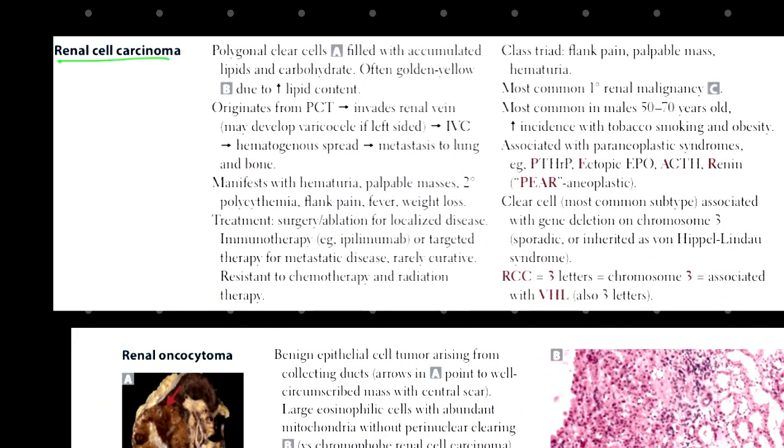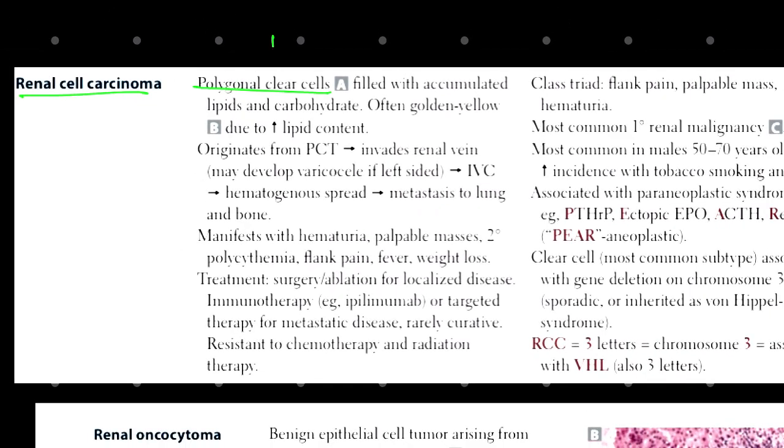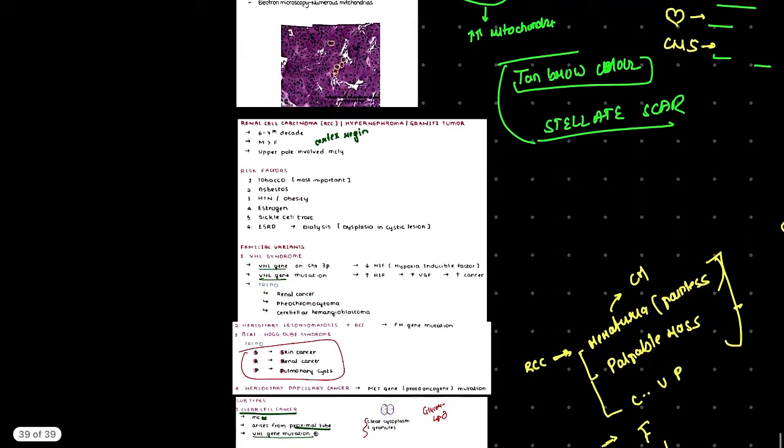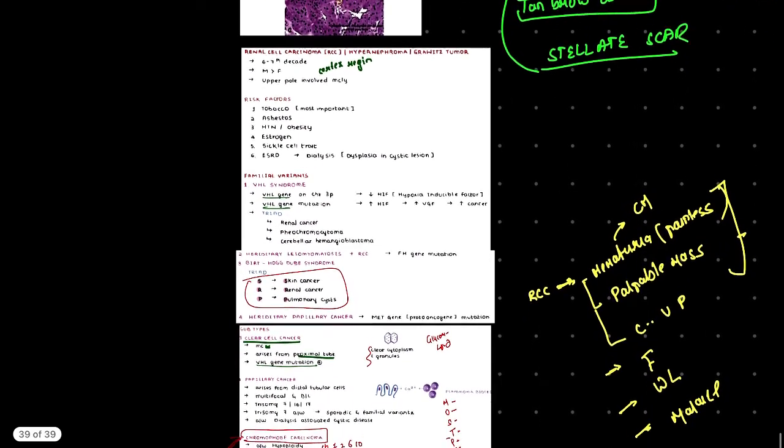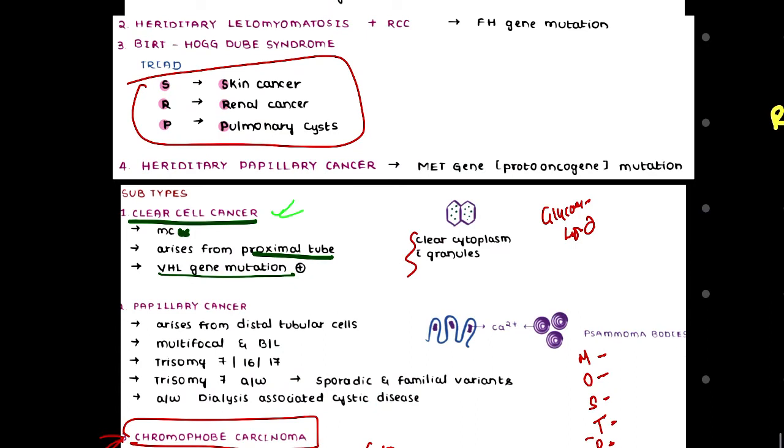Now going through the content of First Aid. Renal cell carcinoma: there will be polygonal clear cells, especially in the case of clear cell carcinoma. If you remember, in clear cell carcinoma there were polygonal shaped cells filled with accumulated lipid and carbohydrate. They are washed out during processing, often yellow due to lipid content. It originates from the PCT. So it is talking about clear cell carcinoma, originating from PCT, with polygonal shaped cells.